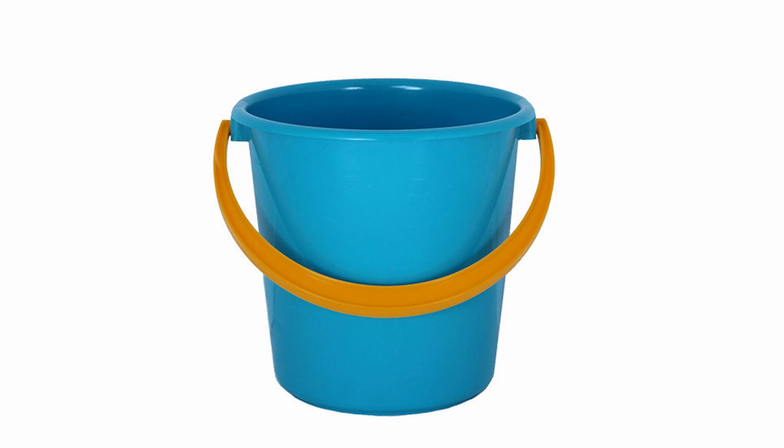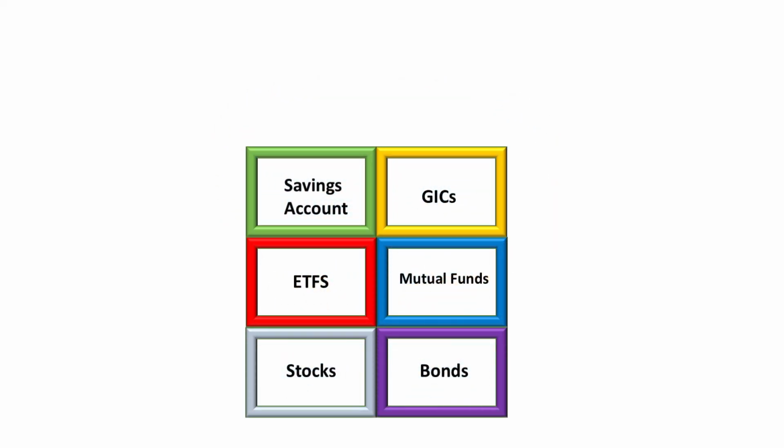An easy way to think about it is to think of a TFSA like a bucket. And within this bucket, you can hold several different types of investments, such as a savings account, GICs, ETFs, mutual funds, stocks, and bonds. All of these, obviously, can be held within the tax-free savings account.